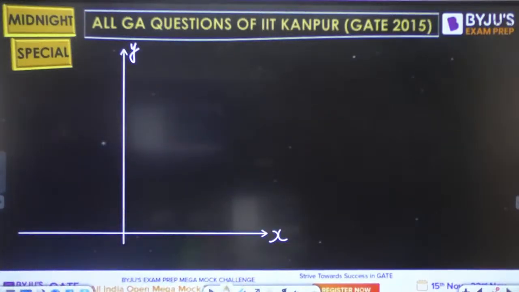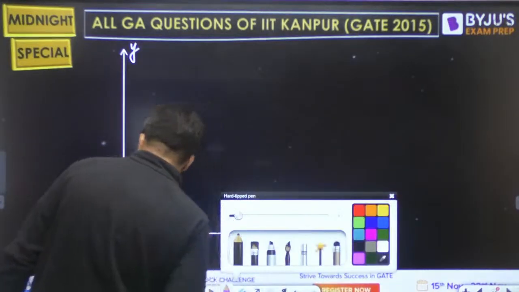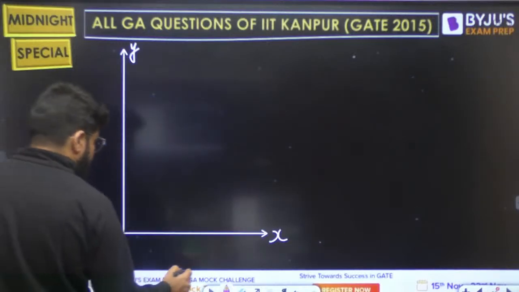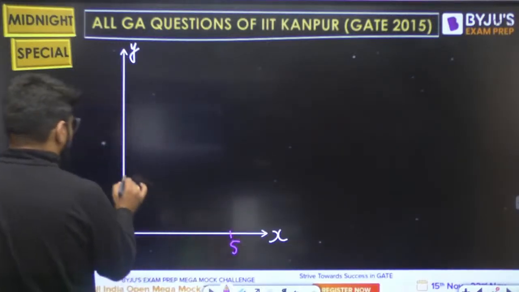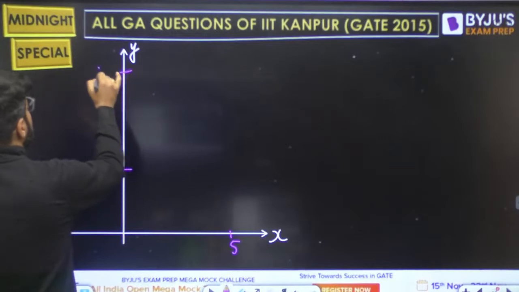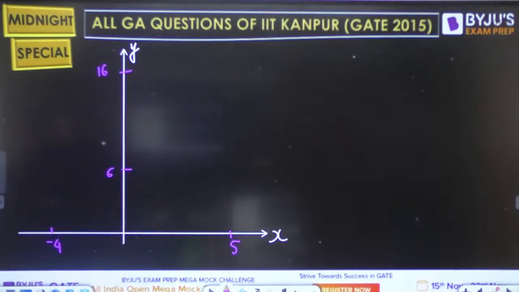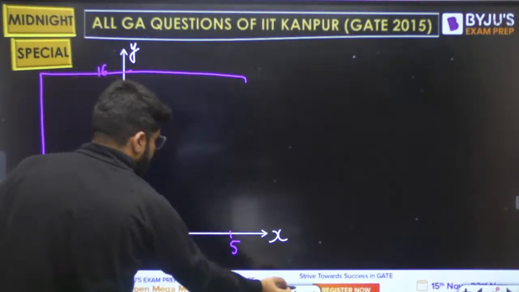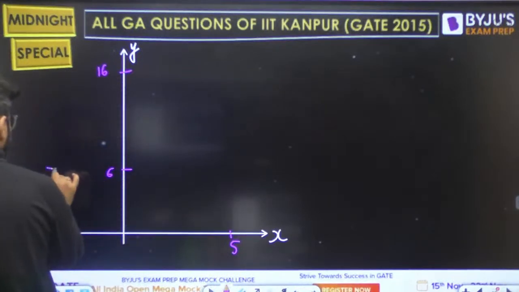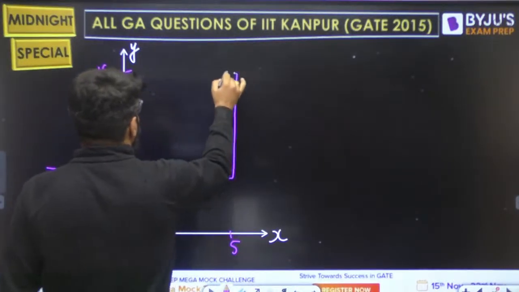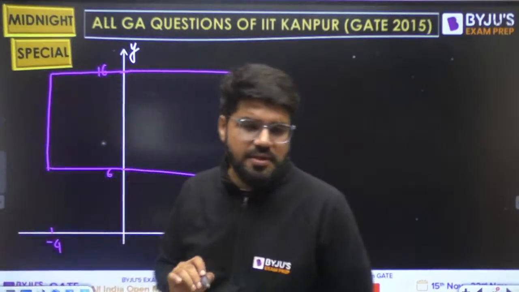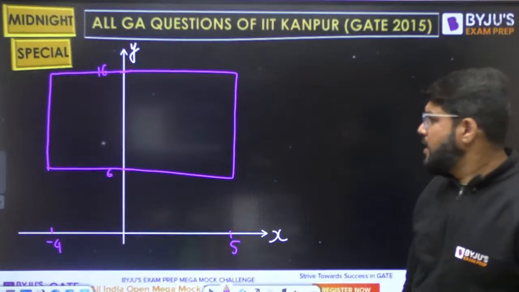Okay, so the X is in the range, dear. The X is in the range -4 up to 5. Y is in the range 6 to 16. And each of the points taken has to be an integer only. ठीक है जी, has to be integer only.